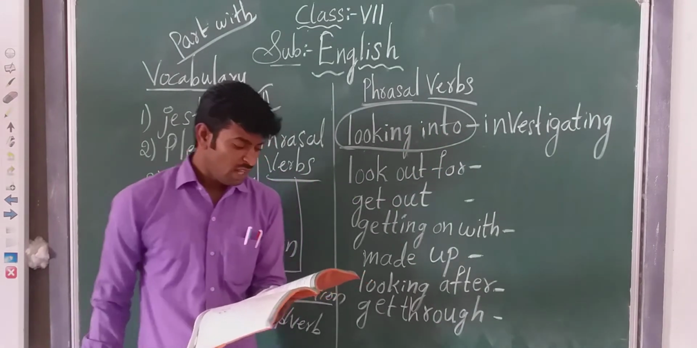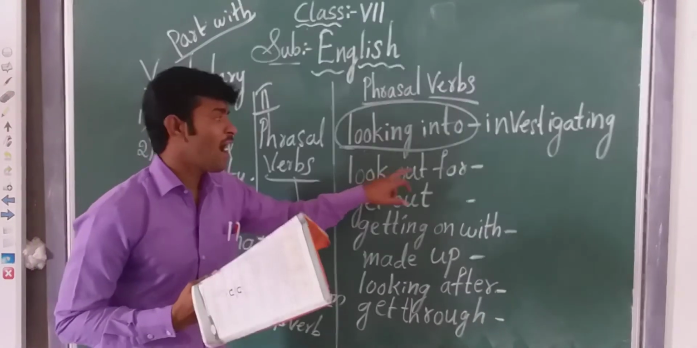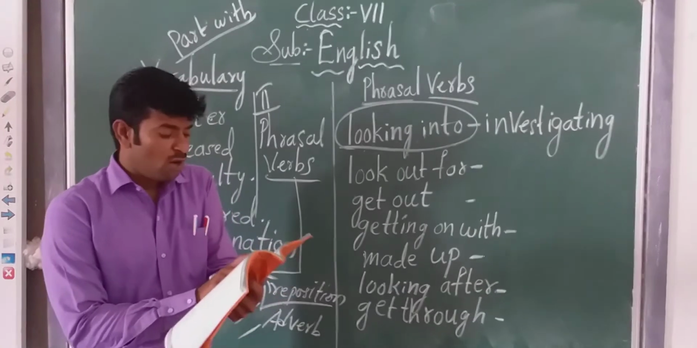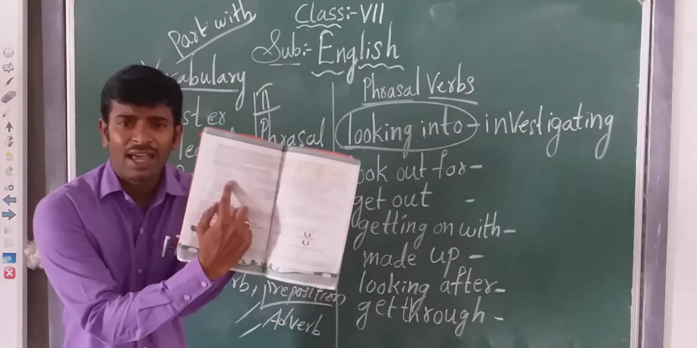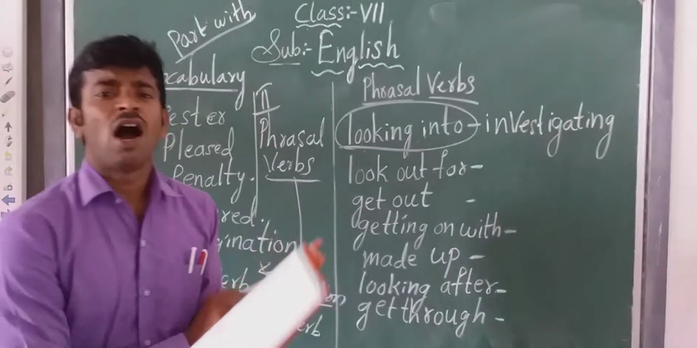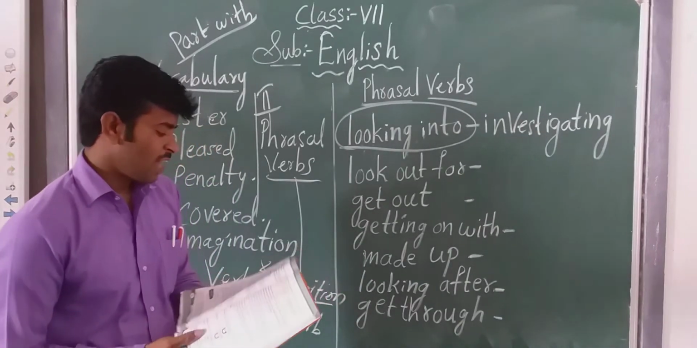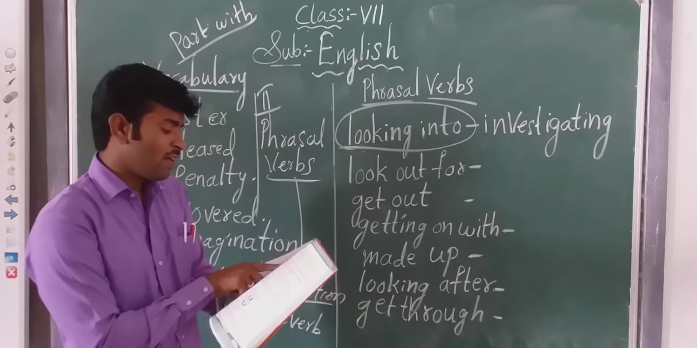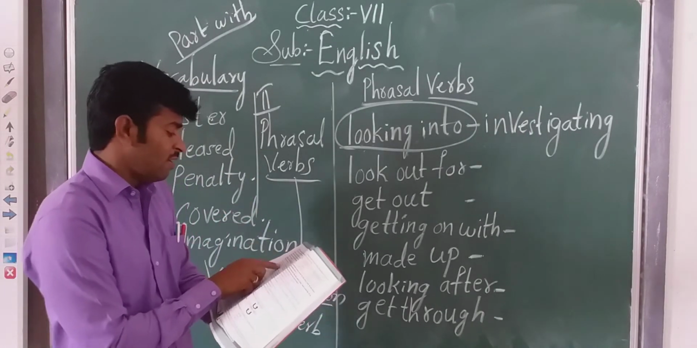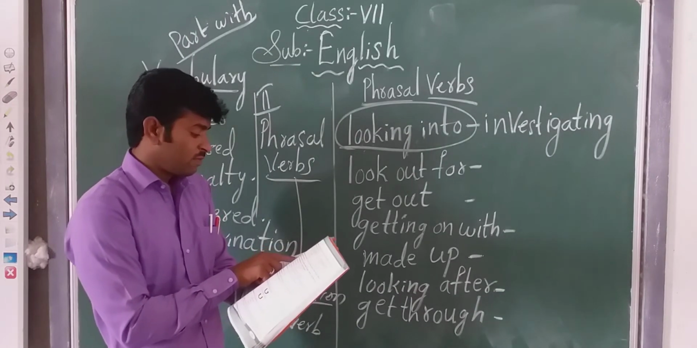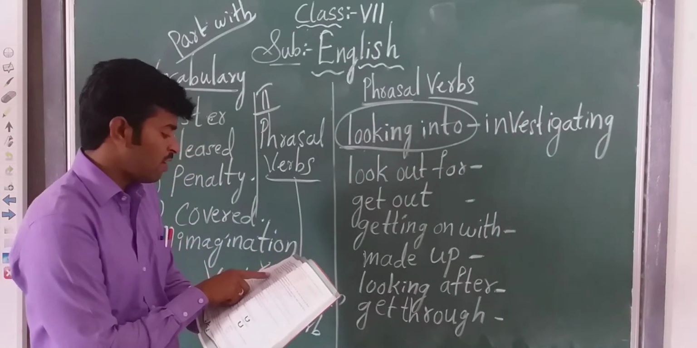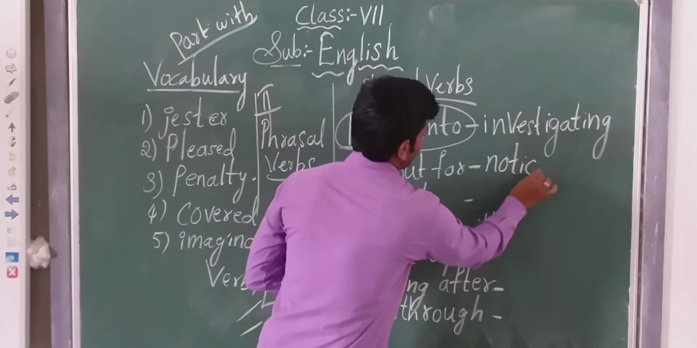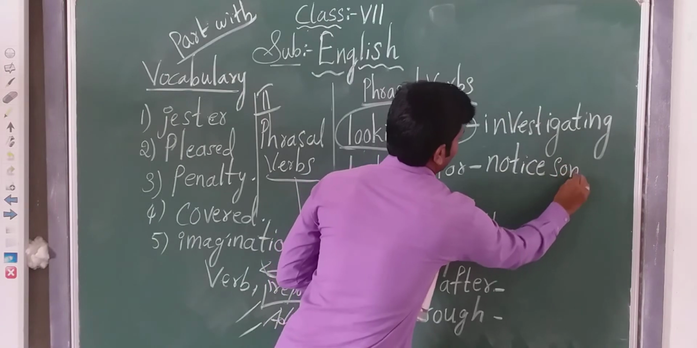Next one. Second one is looking out for. I have read the sentence now. It is in the third line. Looking out for. Third line. Are all able to see here? Looking out for. Which is the phrasal verb in this? Looking out for is the meaning for notice someone. Notice, N-O-T-I-C-E, notice someone.